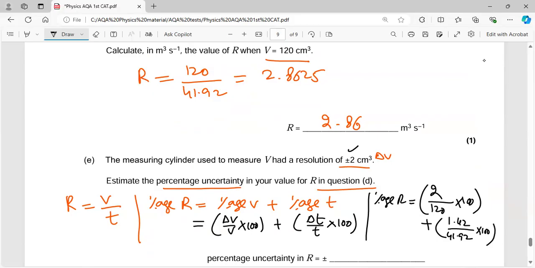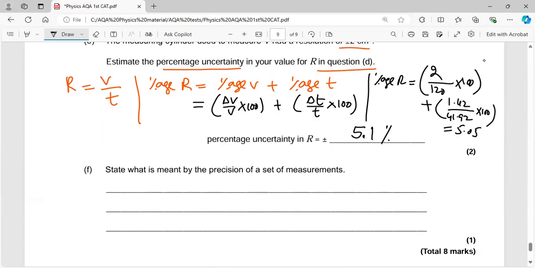So 2 over 120 into 100 plus 1.42 over 41.92 into 100. That gives you the answer of 5.05. So it means just 5.1, so we can write 5.1%.